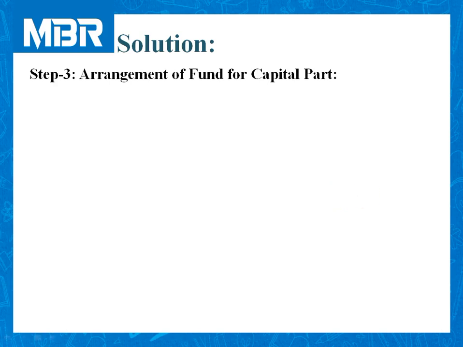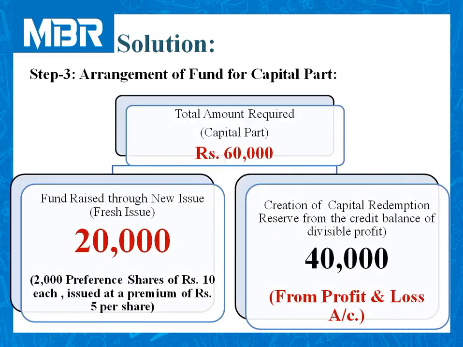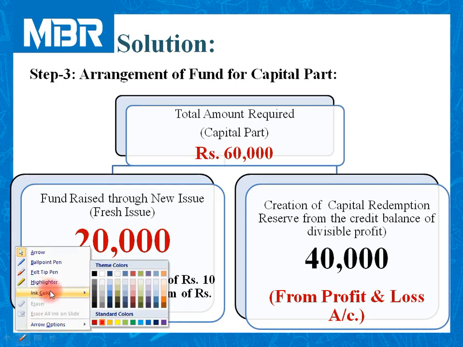Step number 3 is all about arrangement of funds for the capital part. And as we all know, in this question, the examiner has given everything in ready-made form. We are in need of a total amount of rupees 60,000. This 60,000 is for the capital part.